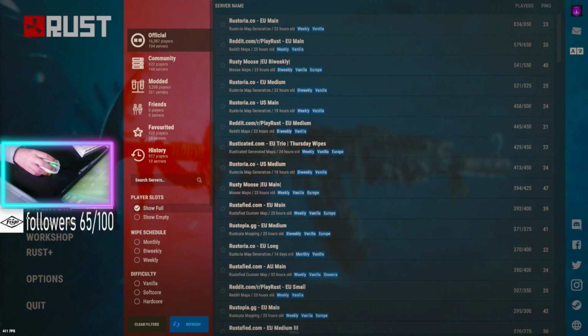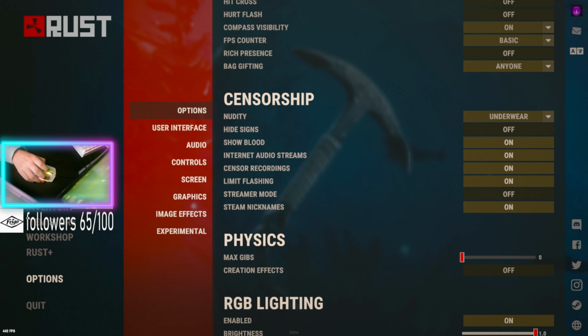I'm going to show you my settings right now. I'm gonna keep it short and sweet, so I'm just gonna scroll through them.